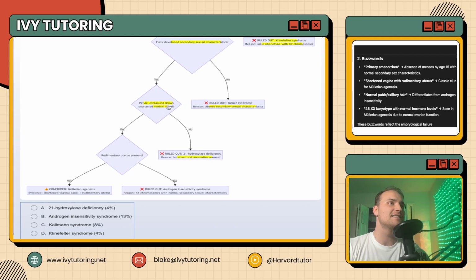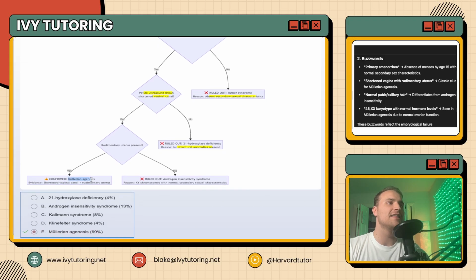And then yes to this brings us to our last flowchart. Rudimentary uterus, is that present? Yes, indeed. That's Mullerian agenesis, shortened vaginal canal and the rudimentary uterus. If no, that rules out androgen insensitivity because that has normal sexual characteristics and XY chromosomes.